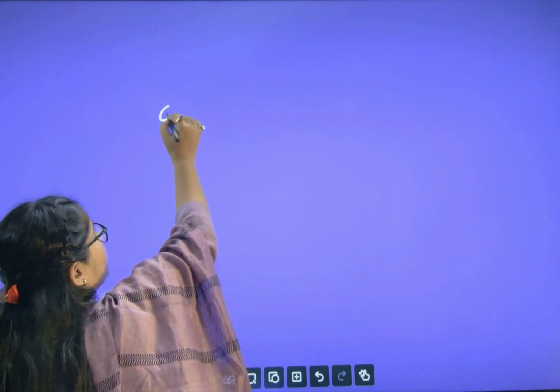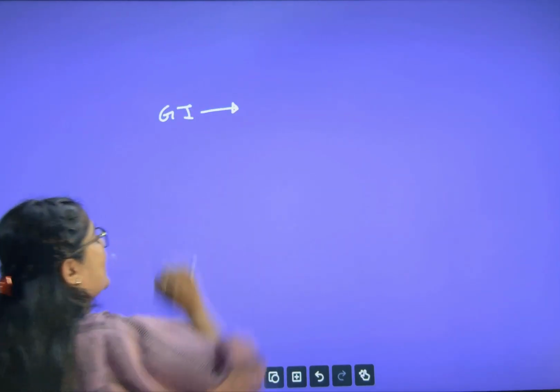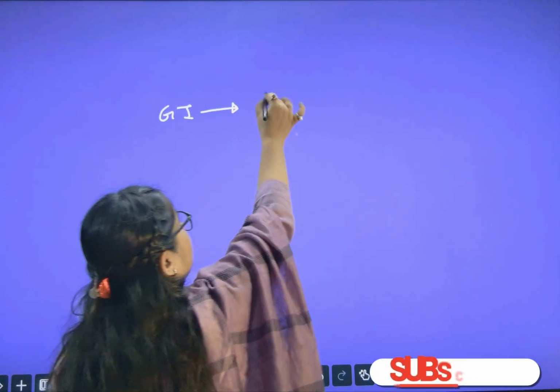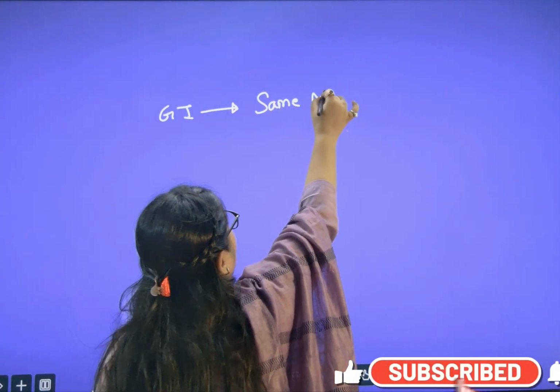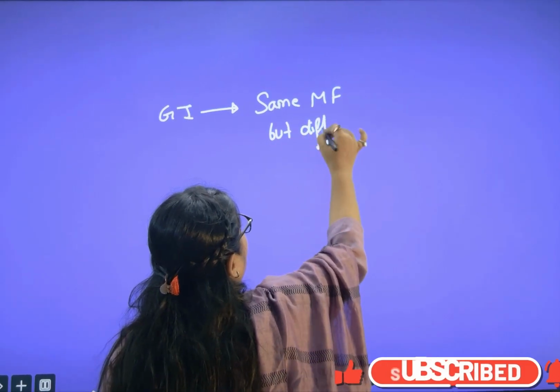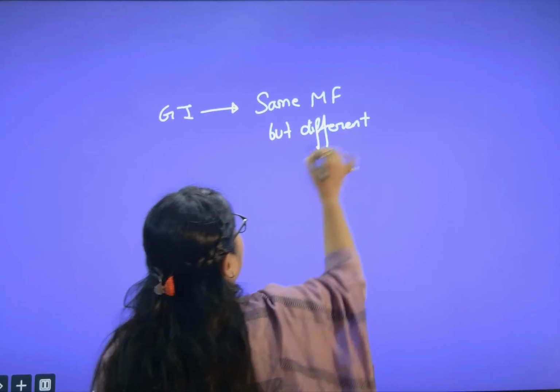Before I proceed, let us know what is geometrical isomer. Keep one word in your brain: same but different. Whenever I say GI, geometrical isomer, we mean same molecular formula but different arrangement or different orientation.